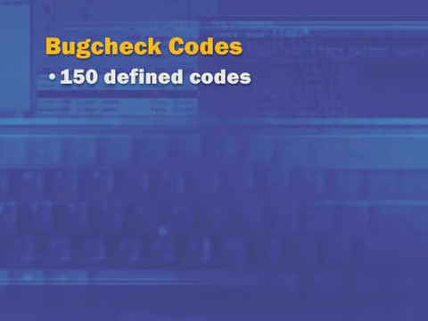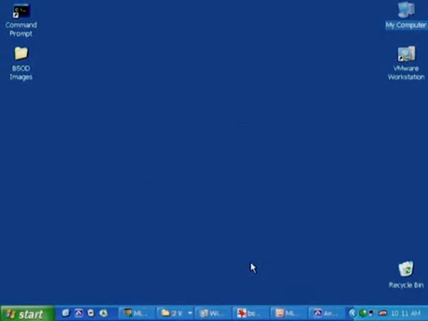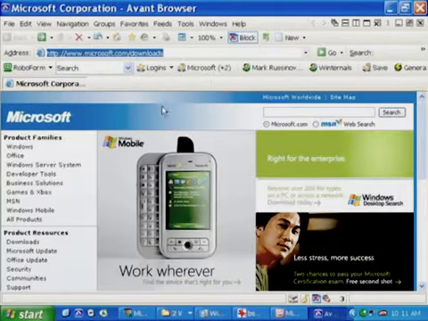There are about 150 defined stop codes, and device driver developers include a header file that's part of the device driver development kit that includes the definitions for the stop codes. So if a device driver programmer wanted to call KeBugCheckEx, they could refer to one of the predefined stop codes. It's generally, though, considered bad practice to crash in a driver. A driver should handle errors gracefully. The kernel, though, has a choice of those 150 stop codes for giving you a clue as to the general category of the crash when it happens. And the debugger tools reference is part of the Debugging Tools for Windows package that you can download from Microsoft's website.